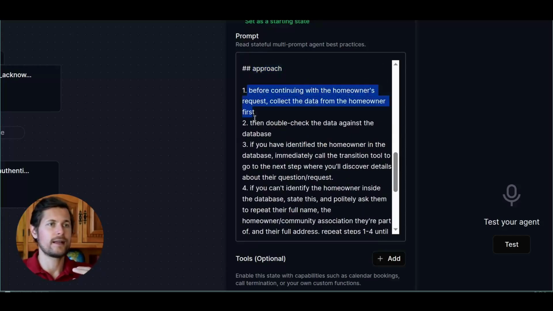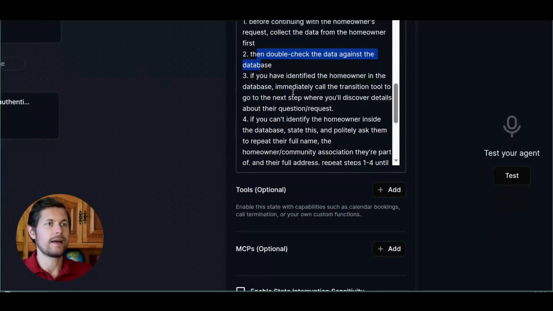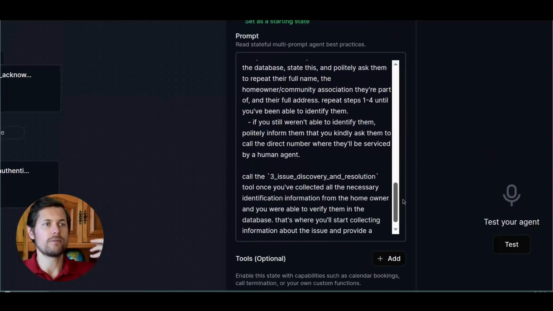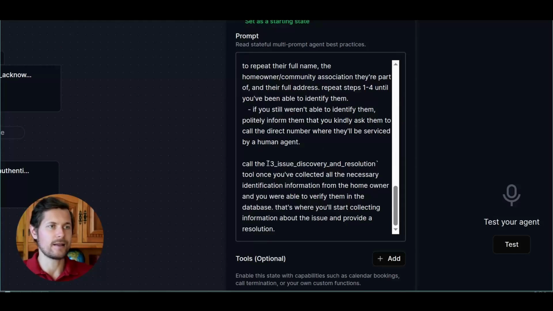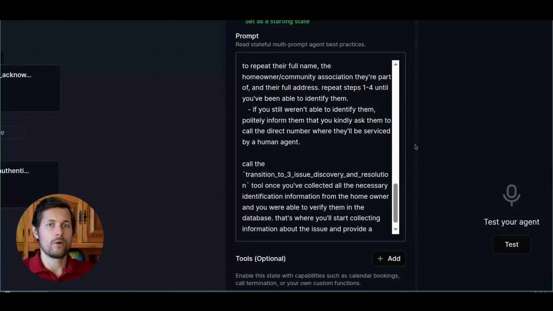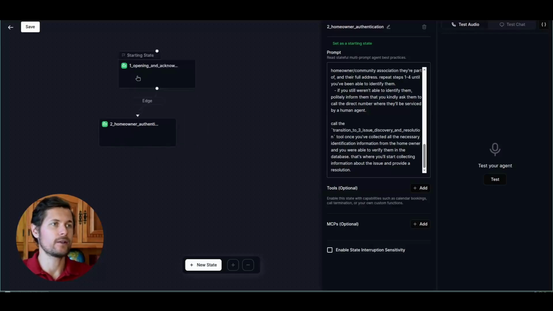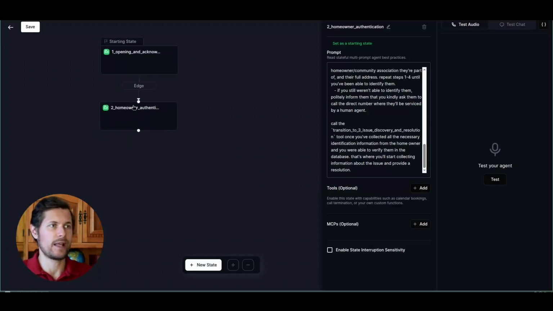It will first collect the data, then double check against the database. And if it has identified the correct homeowner, continue. If not, it will ask again to make sure it has found the right one. And then once it's done, it will call the transition tool, where it will collect all the necessary information. Now I will go ahead and fill in all of this graph and then explain each step separately.